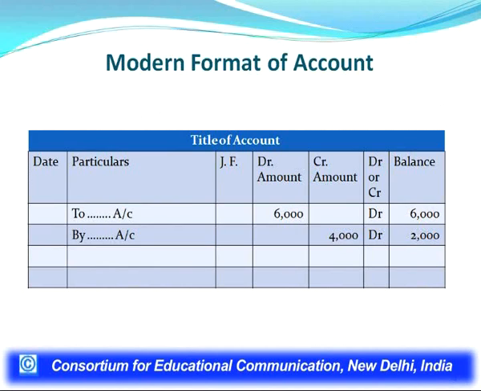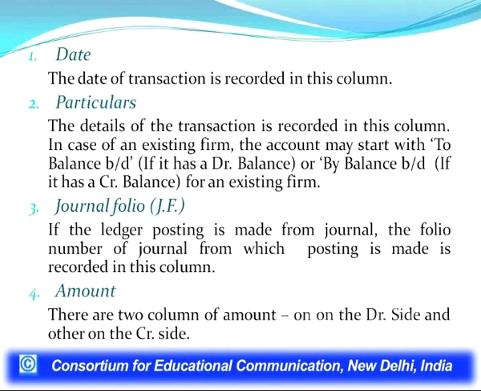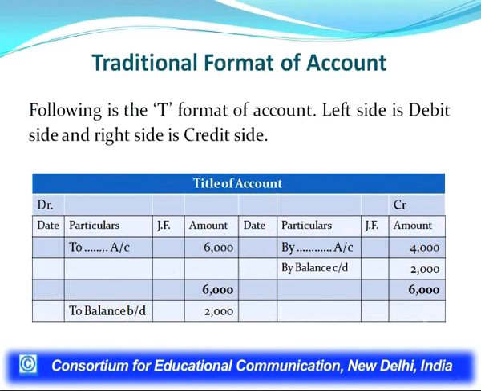So, what is the advantage of this modern format? The advantage of this modern format is that with every transaction we calculate the balance. While in the traditional format, we have to calculate the balance after a certain time, a week, a fortnight, a month.